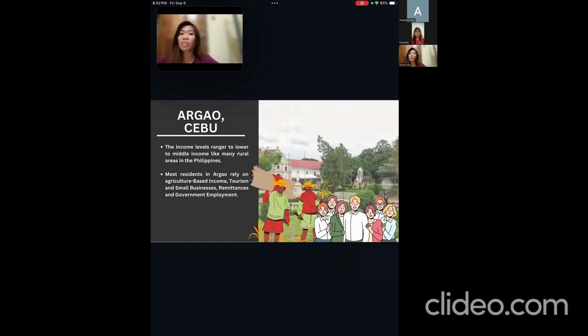provide additional income opportunities. There are also remittances, like many areas in the Philippines. Remittances from overseas Filipino workers are a significant part of household incomes for some families in Argao. And lastly, government employment. There are local government jobs and teaching positions that also provide steady but modest incomes for the people in Argao.